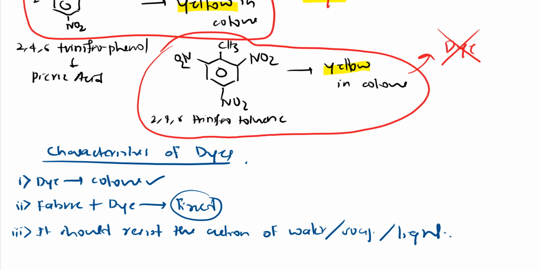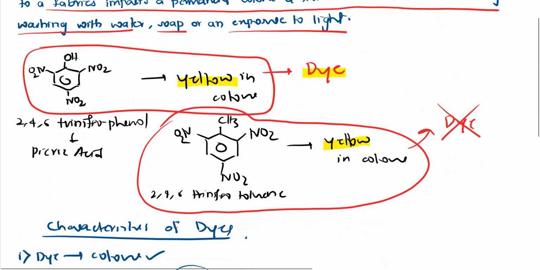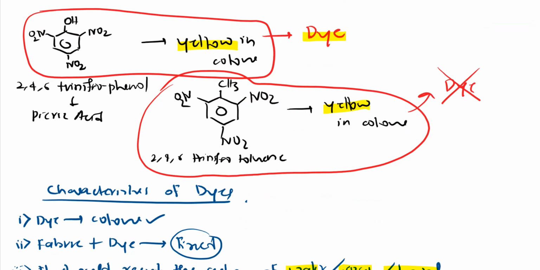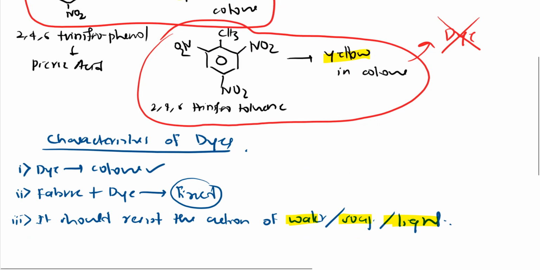If we treat it with water or soap or light, it will be stable. Whereas 2,4,6-trinitrotoluene is also yellow in color, no doubt, but the problem is it is not resistant to water, soap and light, because of which we call it not a dye. I hope you understood. So these are the basic things you should know: the definition, the characteristics of dyes, and a few examples. The example I have given is picric acid, 2,4,6-trinitrophenol. I hope it's clear to you.